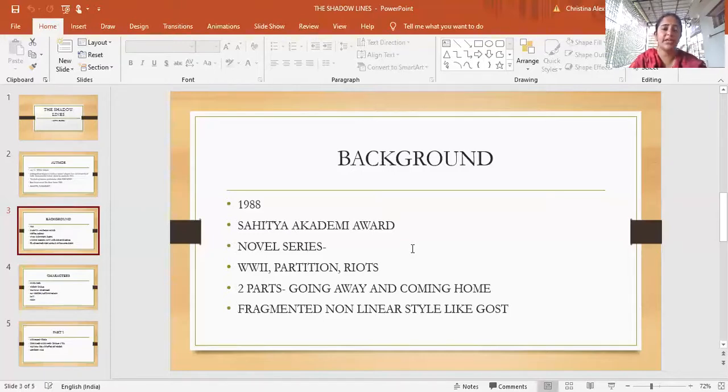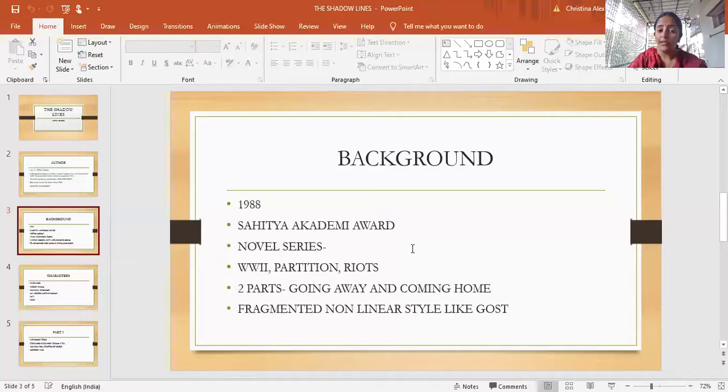Train loads of people were killed, women were abducted and raped. It was a very, very violent time. There were riots everywhere, in every corner of the world. There were riots, even though they are not the bordering areas, but still there were riots. All Hindu Muslim riots were happening. People were afraid of their own neighbors. So that is the background that we have to remember when we read this novel.